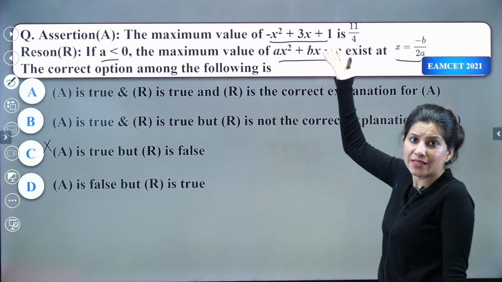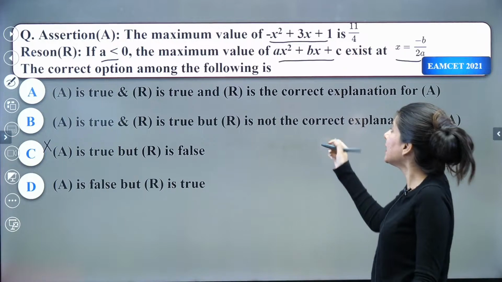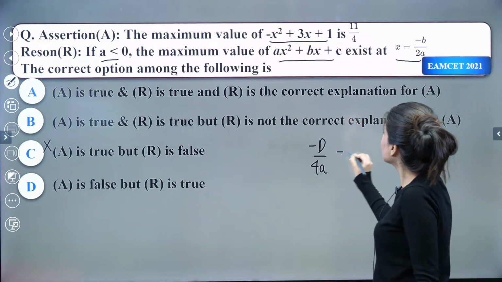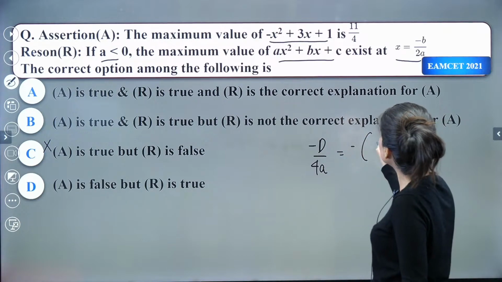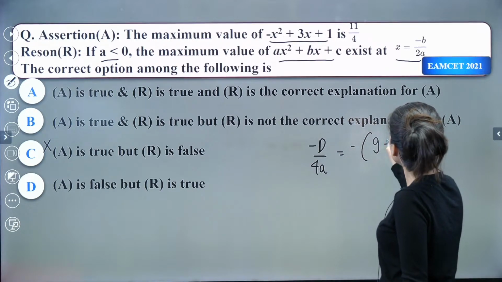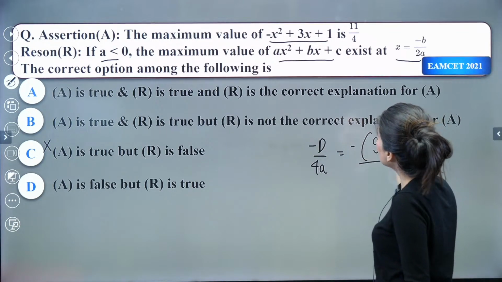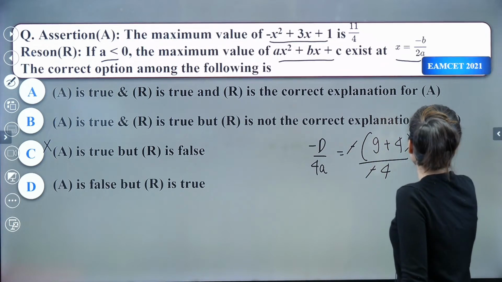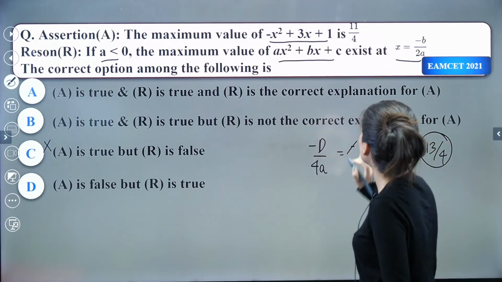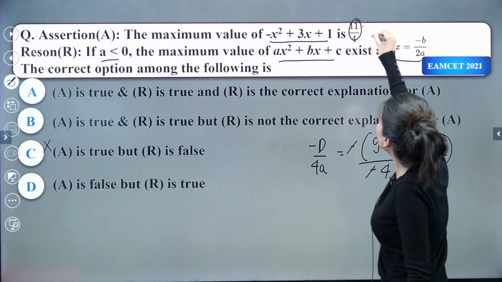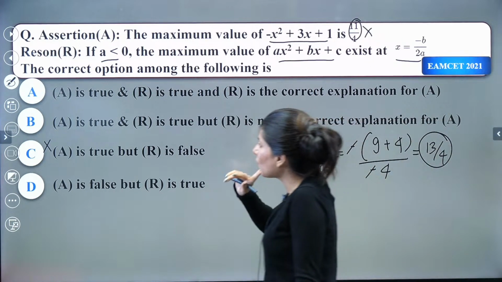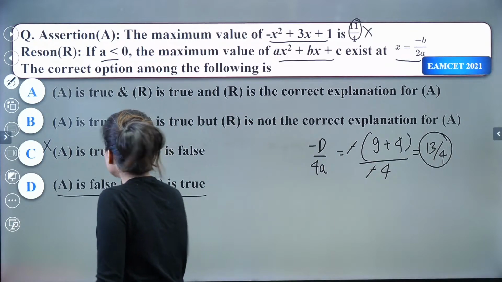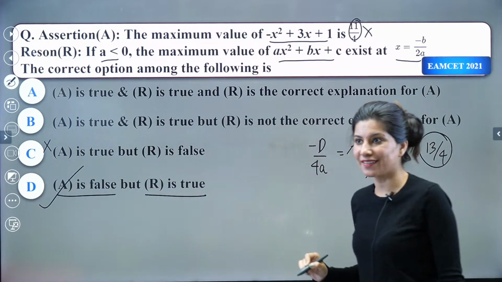So what we can do is we can just go ahead and calculate the minus D upon 4a value. So that is going to be minus of b square 9 minus 4 plus 4, right? Whole upon minus 4. So minus minus cancel. Clearly 13 by 4 is the value which is the maximum value. So basically this is wrong. 11 by 4 is an incorrect statement. What does that mean? That your assertion is false. Assertion is false, reason is true. Option D is absolutely right.